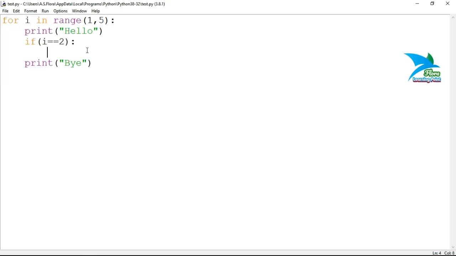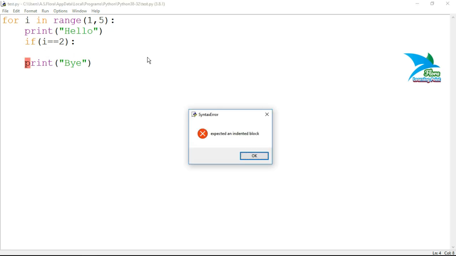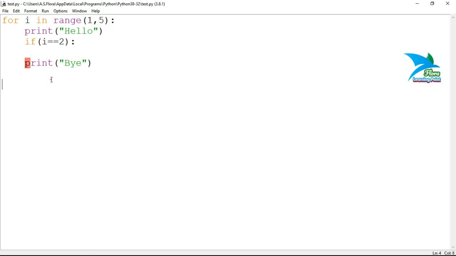So if you try to run this program, this if statement without any body, the Python interpreter will generate an error. The error is "expected an indented block". So in Python you can't leave any code block blank or empty.